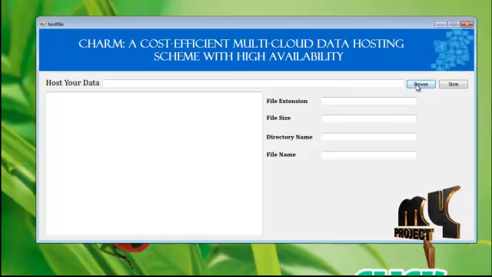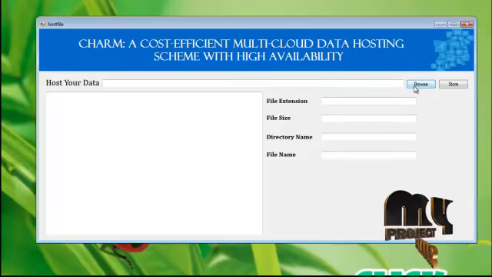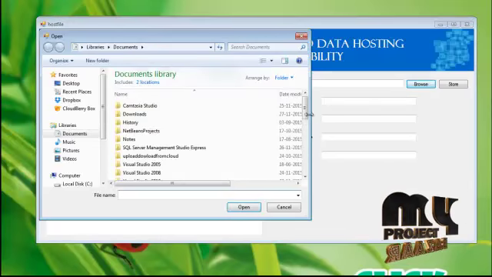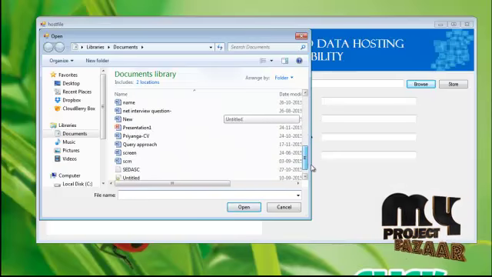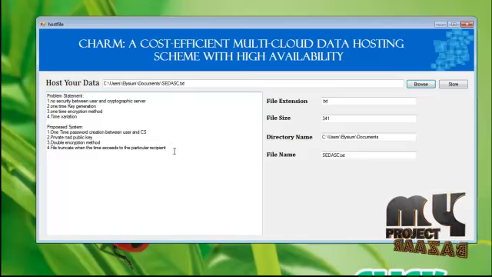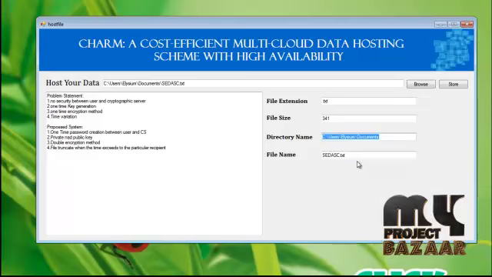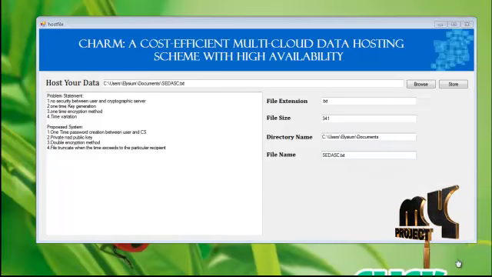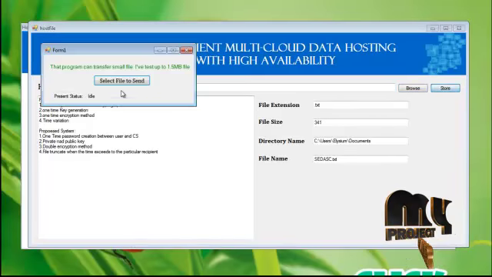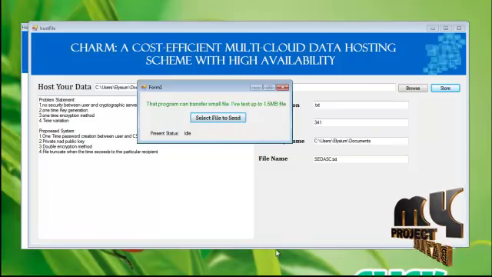This particular user wants to store the file in a private cloud. For this, click browse button, select the text file and click open button. It will show the text file content, your file extension, file size, the directory name and the file name path. Click store button. Now select the file to send to the cloud.